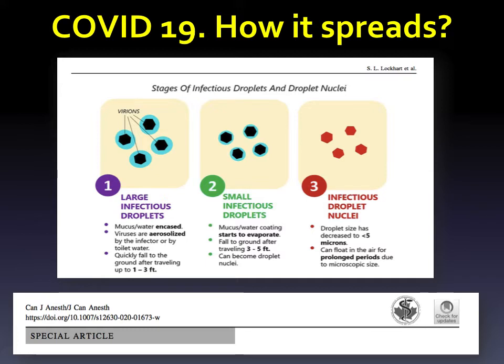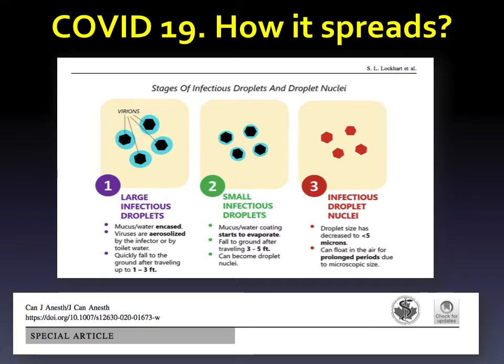The large infectious droplets are big and can quickly fall on the ground. After falling on the ground, they can travel a distance of only 1 to 3 feet, while a small infectious droplet can travel a distance of around 3 to 5 feet.